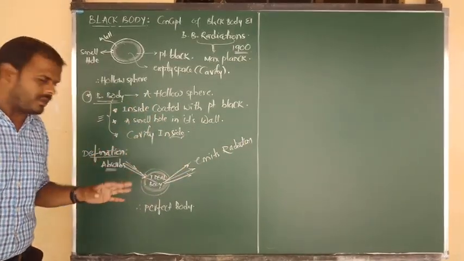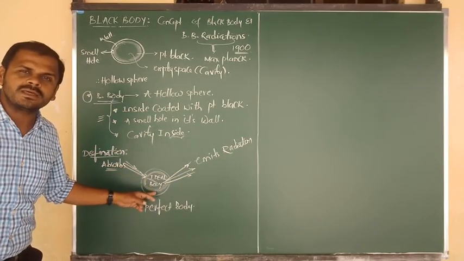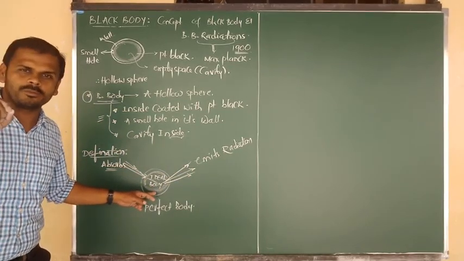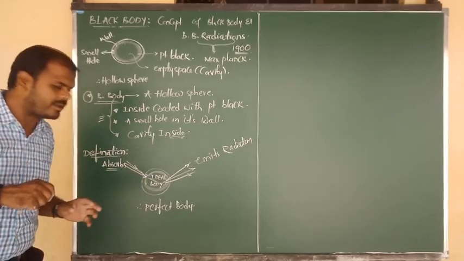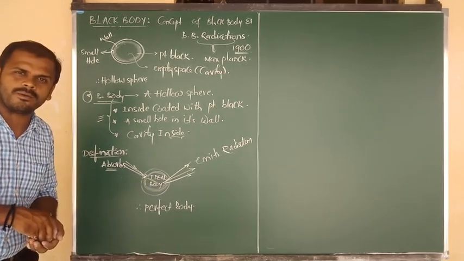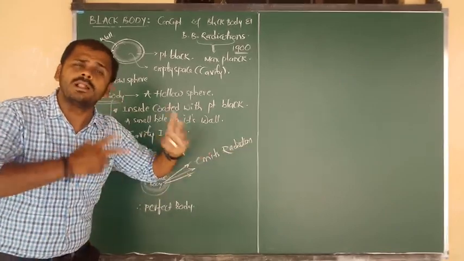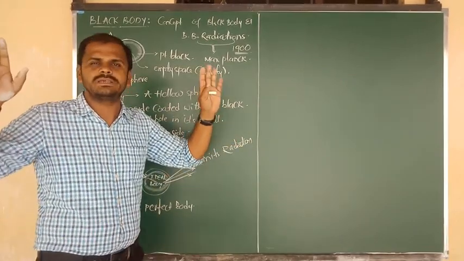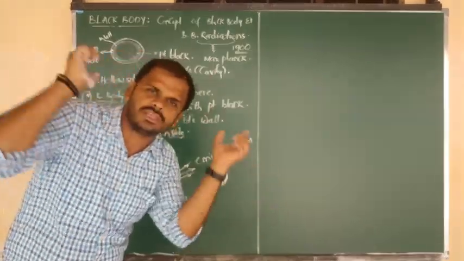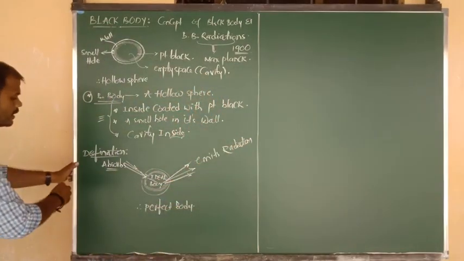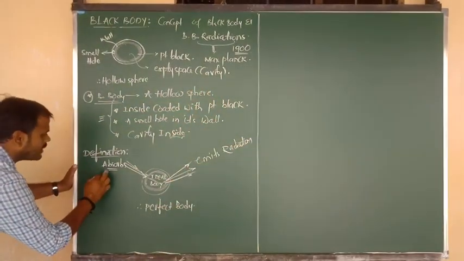So what is the nature of a black body? A black body is an ideal body. It has the capability to absorb and emit all the frequencies of radiation which fall on it.